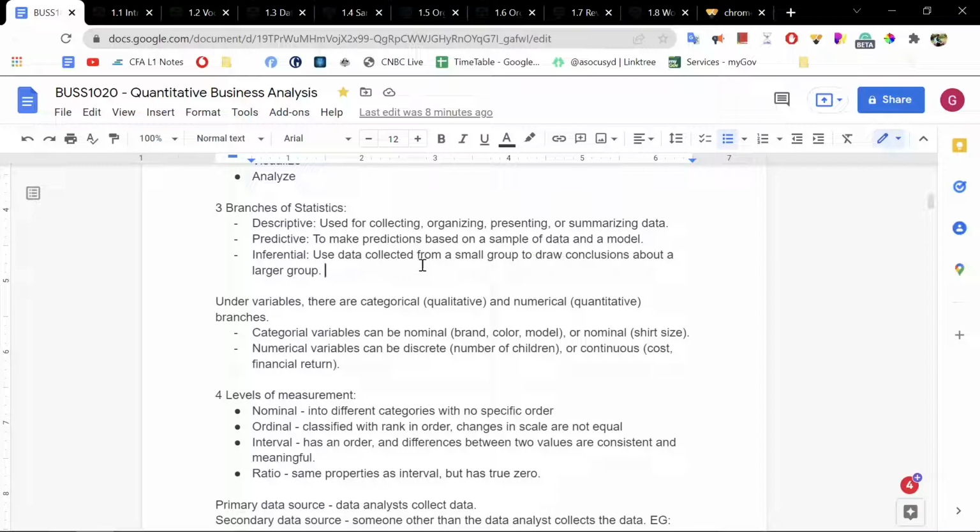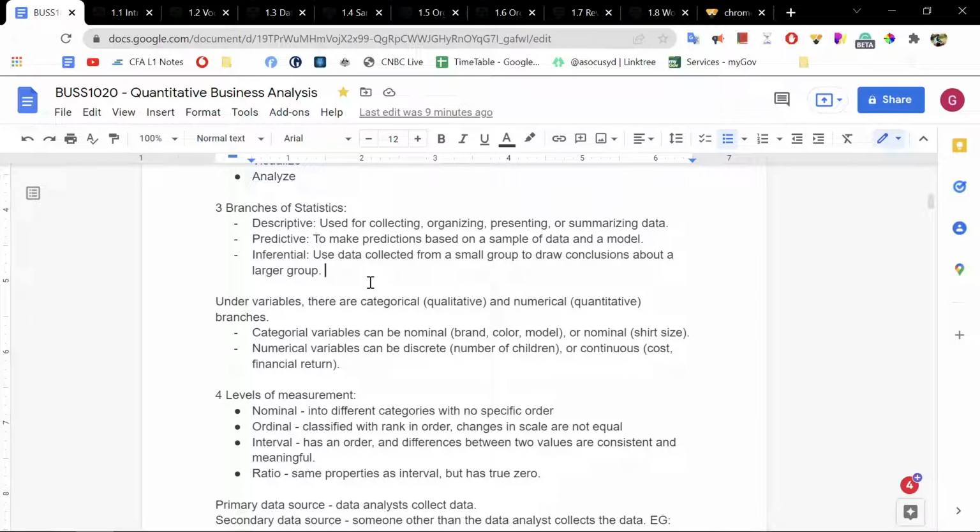Inferential statistics use data collected from a small group to draw conclusions about a larger group. So if we want to know the quality of the oranges that we are producing on our farm, it is impractical and perhaps even impossible to do sample tests of all of the oranges that we produce on a farm, because it will ruin the orange, because we have to slice the orange open in order to do a quality test. However, if we take a sample from the larger group of oranges, we will be able to make an inferential decision based on the small group to make conclusions about the larger group. So that's the idea of inferential statistics.